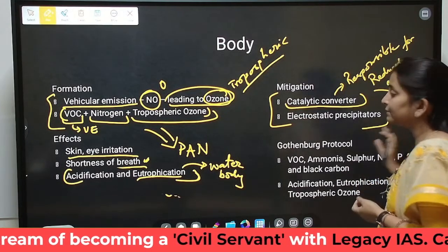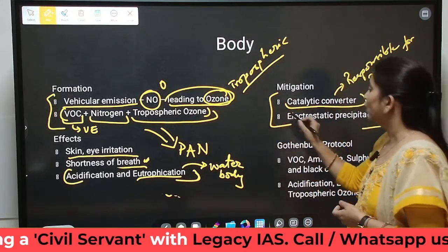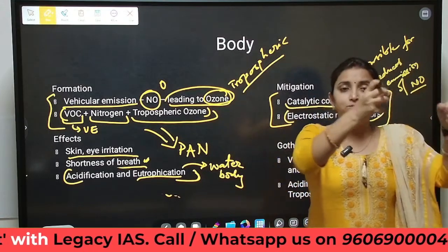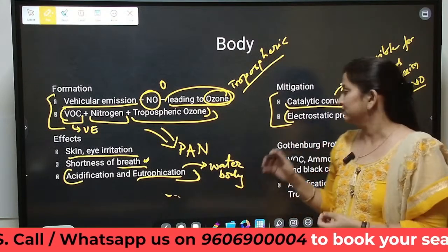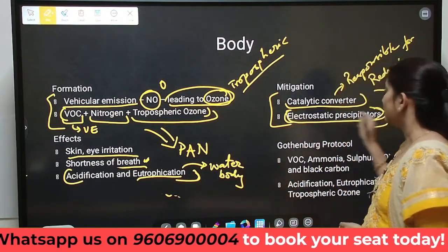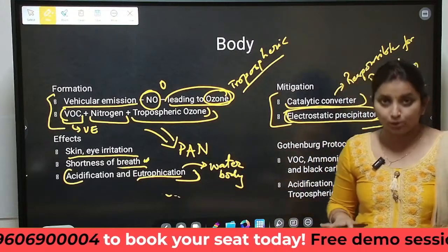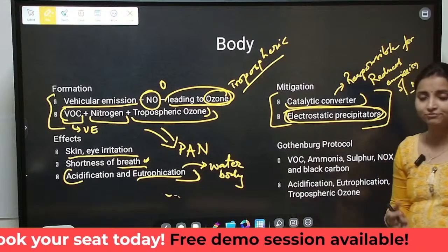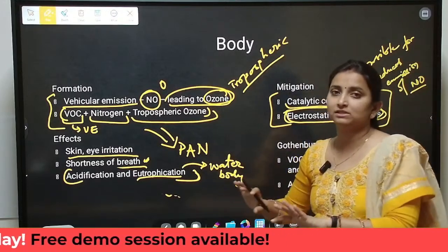So reduced emission of nitrogen oxide can occur because of this catalytic converter, or electrostatic precipitators, which are responsible for absorbing the suspended air molecules, suspended particulate matter. If this can be absorbed through an electrostatic precipitator, then we can reduce the suspended molecules in air. So these can be some of the mitigation efforts by which we can avoid the occurrence of photochemical smog.